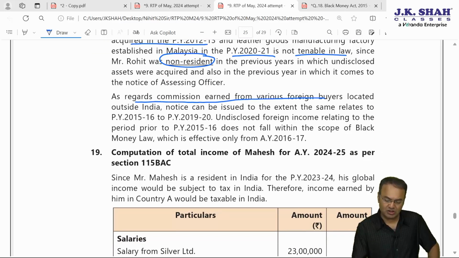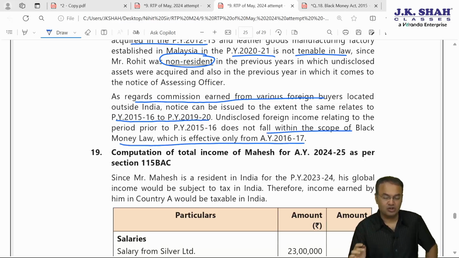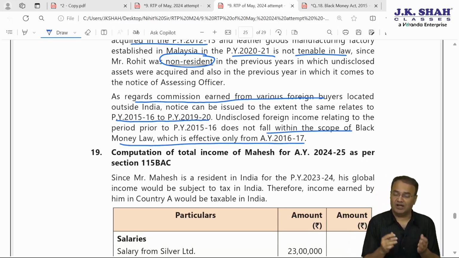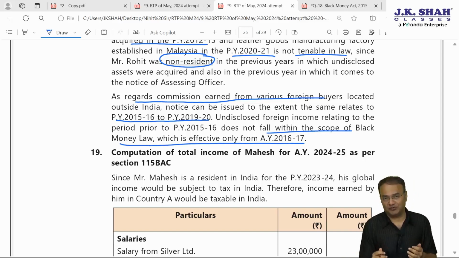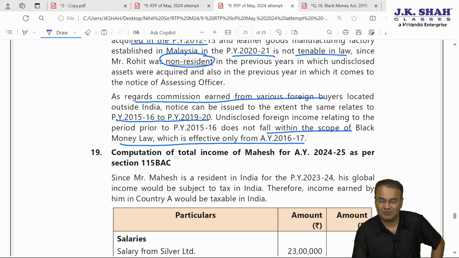As regards commission income earned from foreign buyers from 15-16 to 19-20, notice can be issued. Notice cannot be issued prior to 15-16 because it does not fall within the scope of Black Money Act. Black Money Act was introduced from financial year 15-16, AY 16-17. That's it. With that, question number 18 comes to an end.